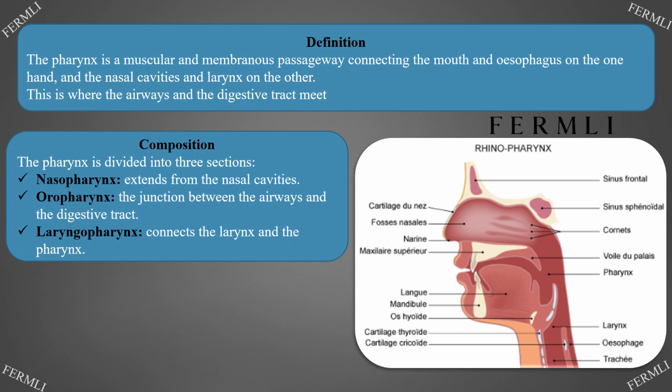Nasopharynx, which extends from the nasal cavities. Oropharynx, the junction between the airways and the digestive tract. Laryngopharynx, which connects the larynx and the pharynx.